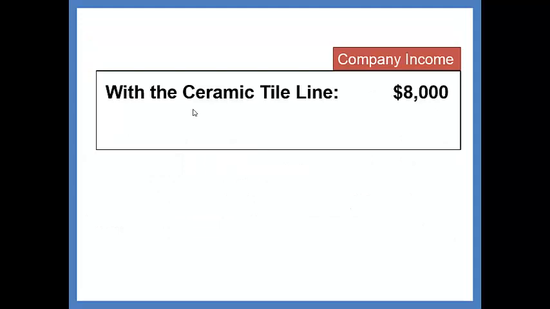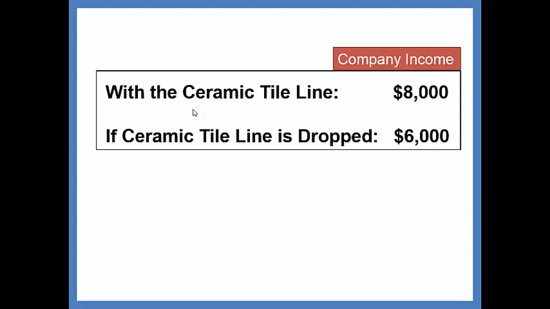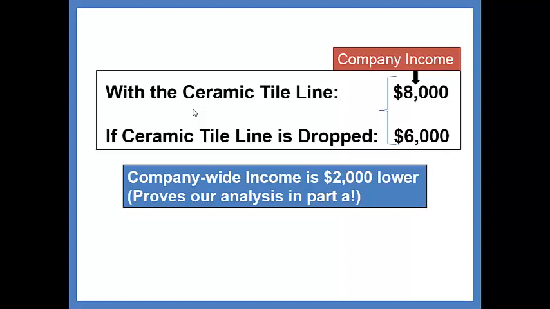Now what we want to do is look at company income. Remember, with the ceramic tile line, when you operated both wood products and ceramic tile, income was $8,000. If the ceramic tile line is dropped, it's $6,000. We proved that in Part B. But when you compare these two company-wide incomes, $8,000 versus $6,000, you see that company-wide income is $2,000 lower.